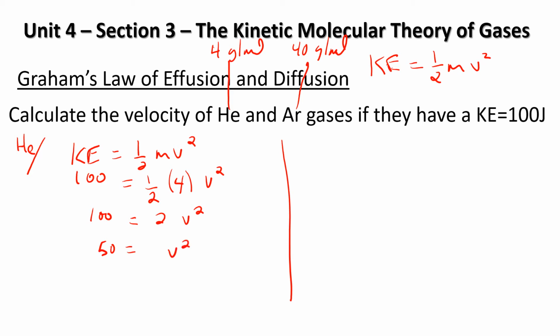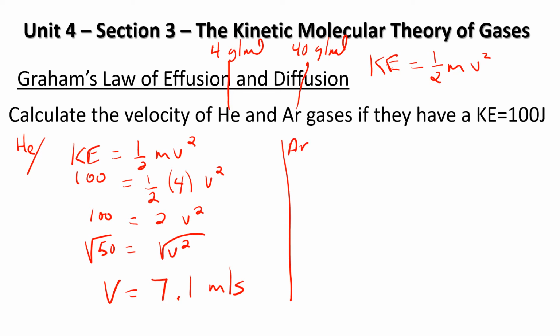And then we want to do the square root here of each side. And it should work out to a little more than 7. Let's just put 7.1 meters per second. So that's how fast a helium atom would be moving. Okay, let's compare that to argon.